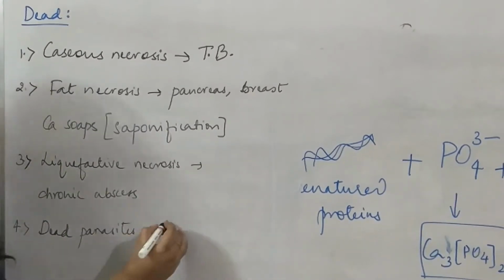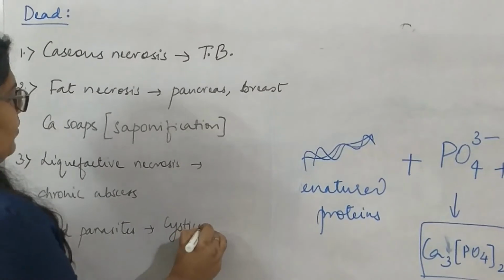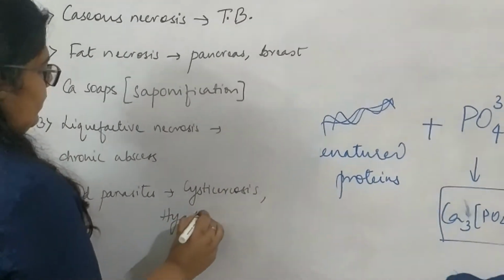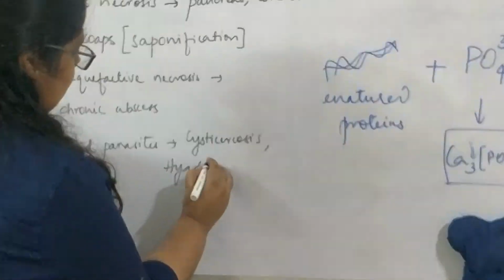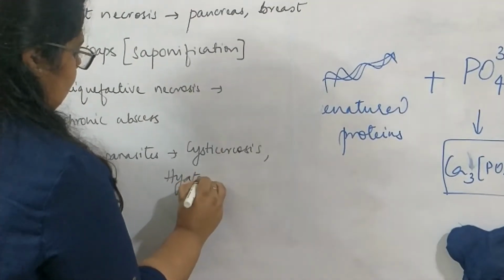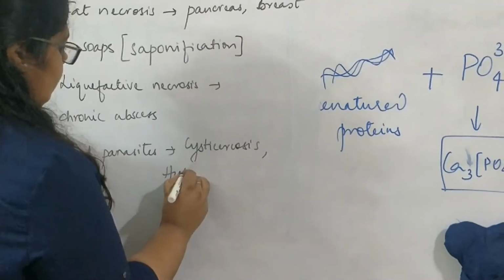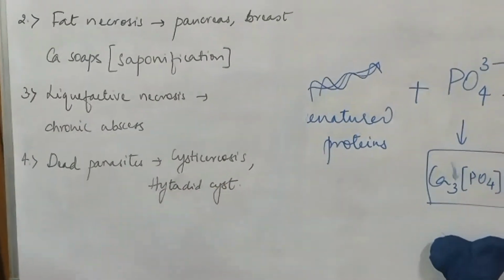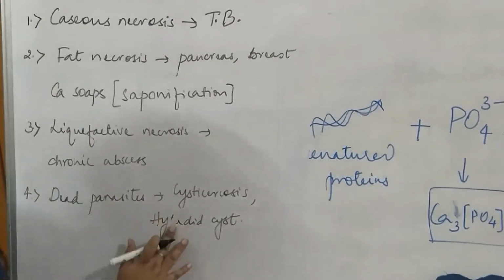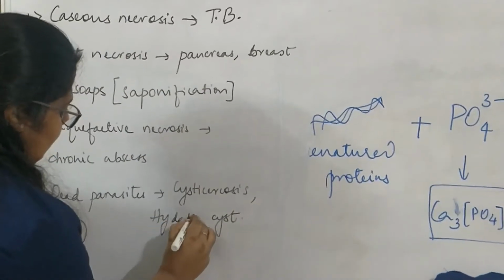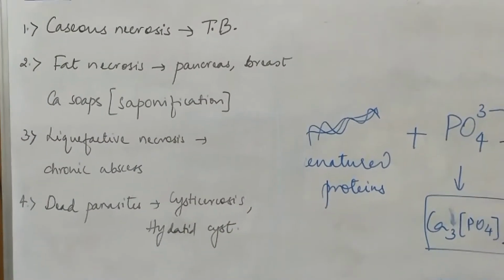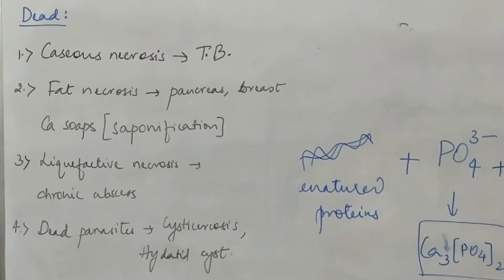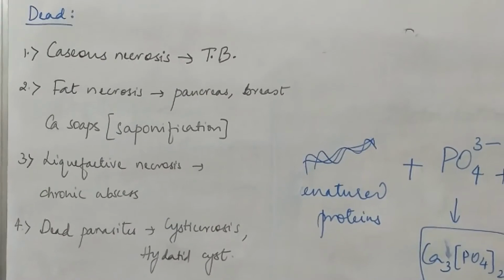Okay, like for example in cysticercosis, you see so many calcifications in the brain, or hydatid cyst is formed because of the dystrophic calcifications. So these are the examples where you see dystrophic calcification in the dead tissue.